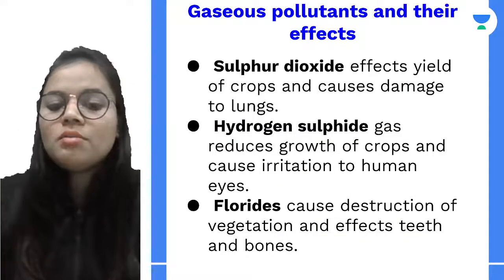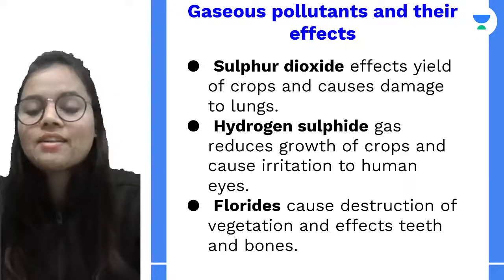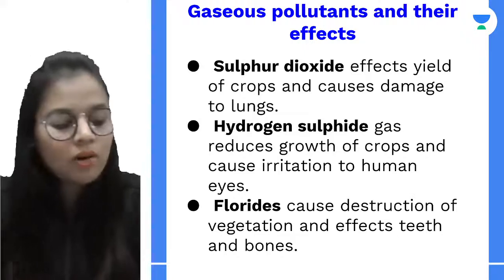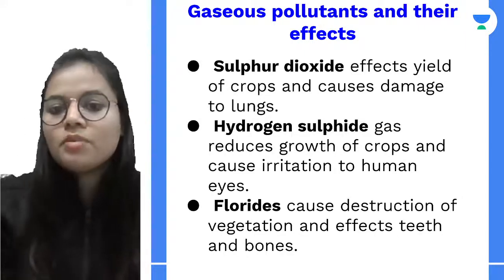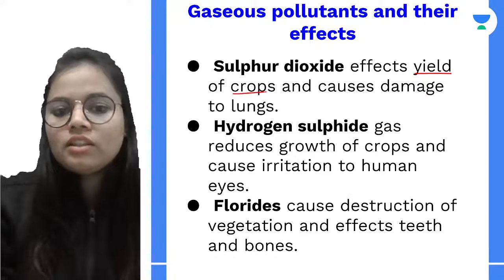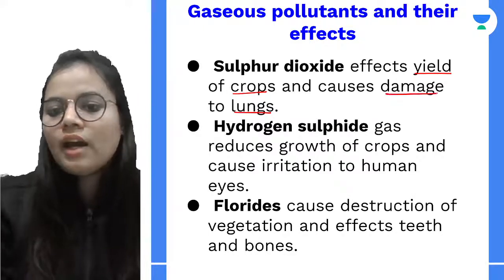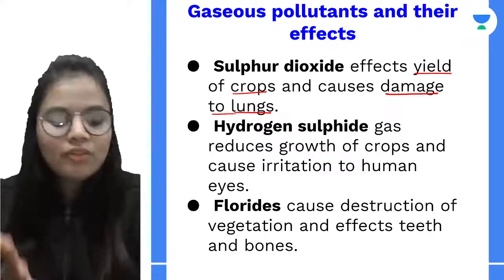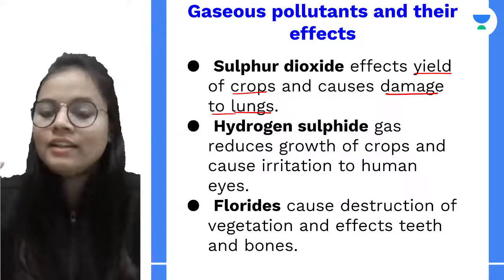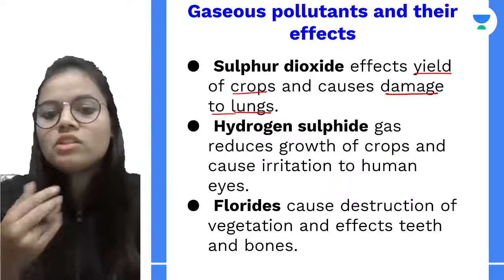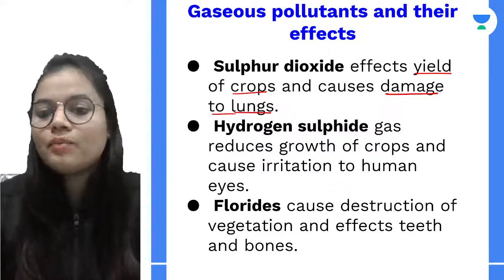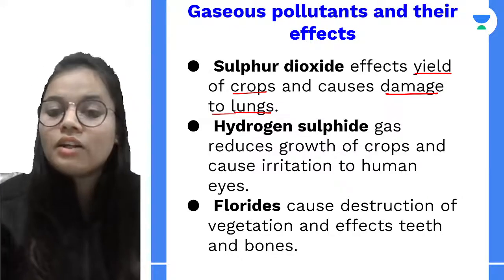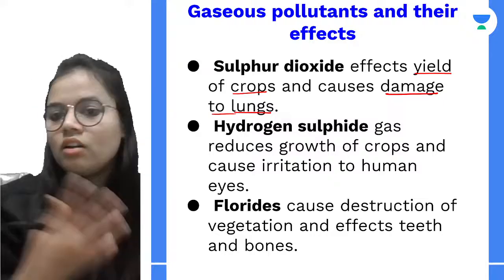All right, now we will be talking about the different gaseous pollutants and their effects on nature. If I talk about sulfur dioxide, it basically affects the yield of crops and it can cause damage to the lungs. So there are two things: first, it can affect crop growth, and it can damage lungs. So how can these questions arrive in your exams? You can be asked, what is the effect of sulfur dioxide on the environment?